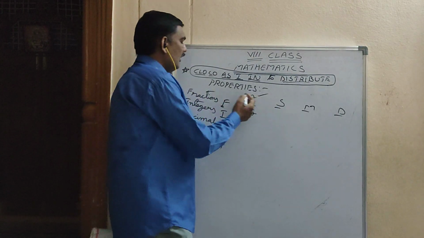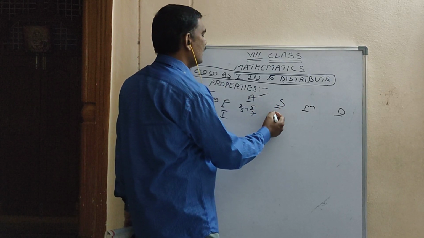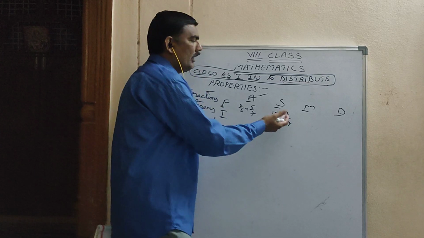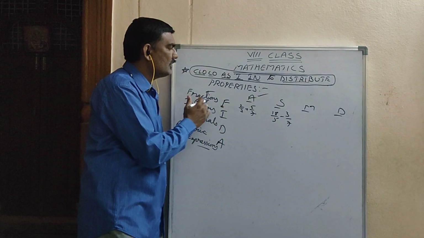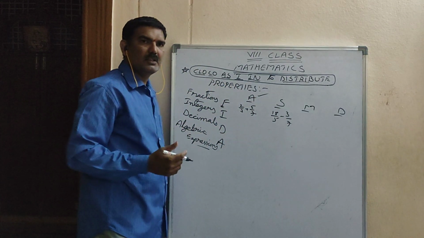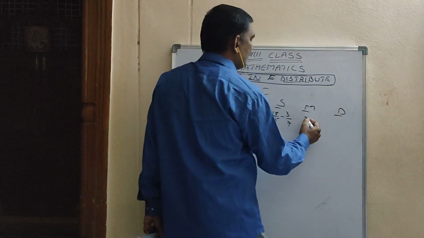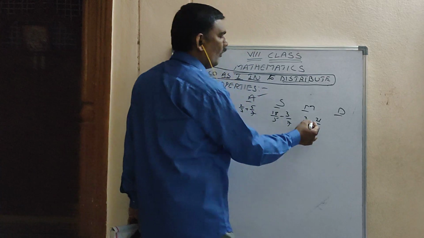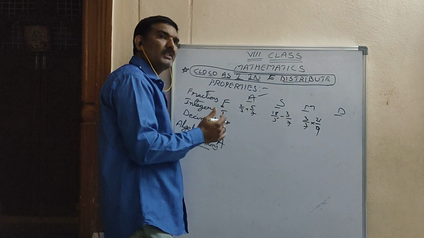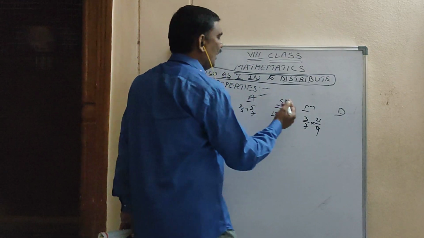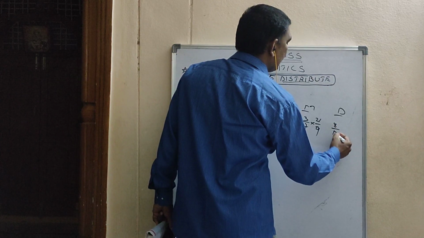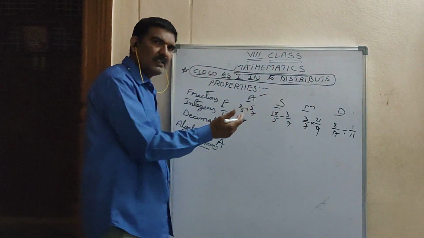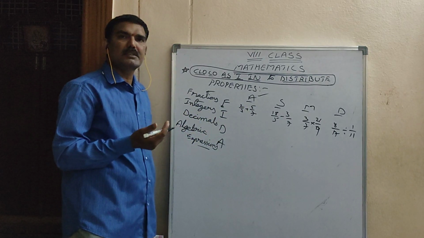Next, in fractions, subtractions: 18 by 5 minus 3 by 7. And multiplication: 3 by 7 into 21 by 9. In fractions, multiplications. And next, 8 by 17 divided by 1 by 11. In fractions, divisions.